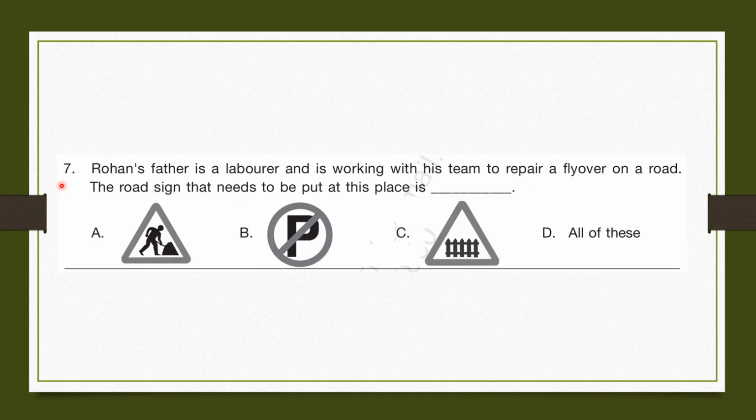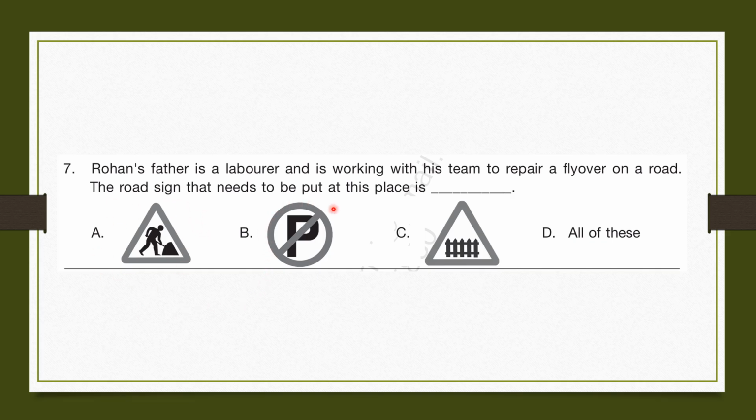Question number 7. Rohan's father is a laborer and is working with his team to repair a flyover on a road. The road sign that needs to be put at this place is blank. A. This is a construction ahead. Rohan's father is doing a construction, so this would be a correct sign.